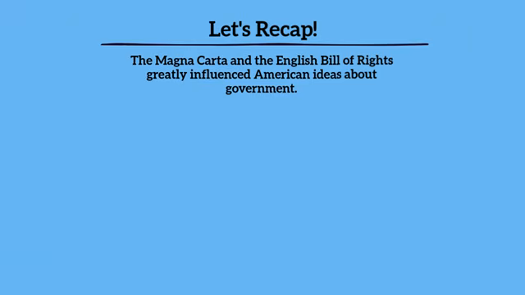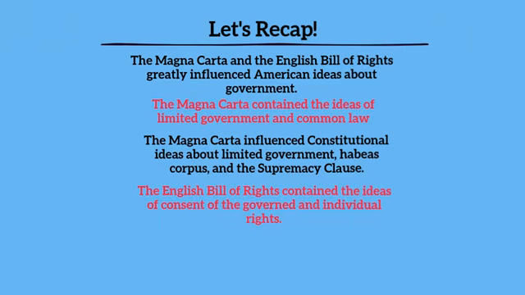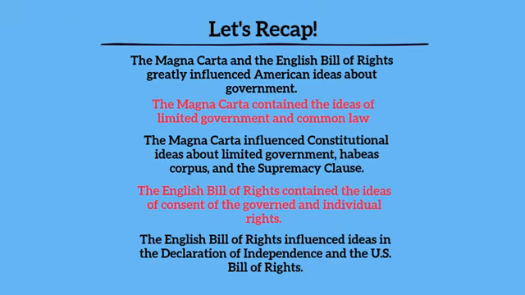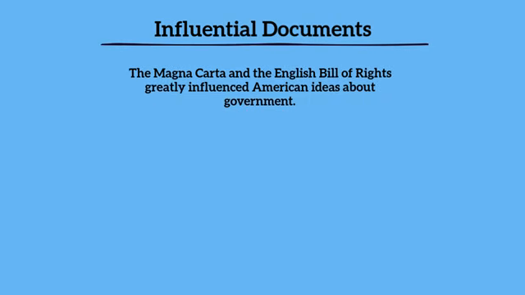Let's recap what we've learned so far. The Magna Carta and the English Bill of Rights greatly influenced American ideas about government. The Magna Carta contained the ideas of limited government and common law, and it influenced constitutional ideas about limited government, habeas corpus, and the supremacy clause. The English Bill of Rights contained the ideas of consent of the governed and individual rights, and it influenced ideas we find in the Declaration of Independence and the U.S. Bill of Rights.